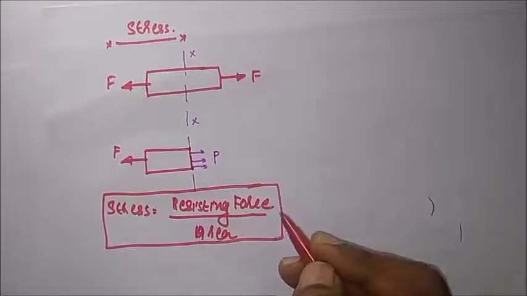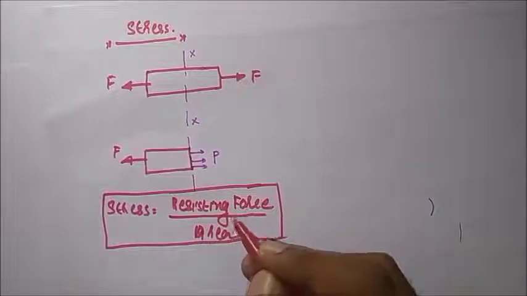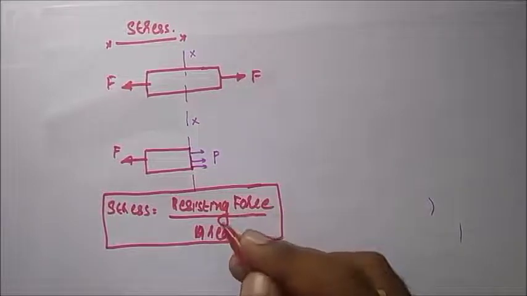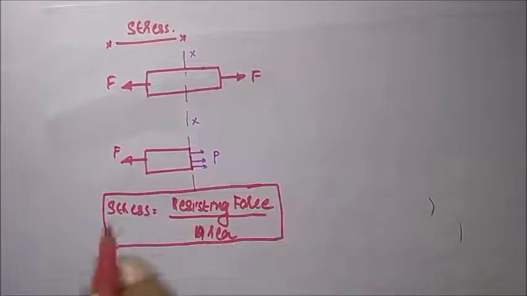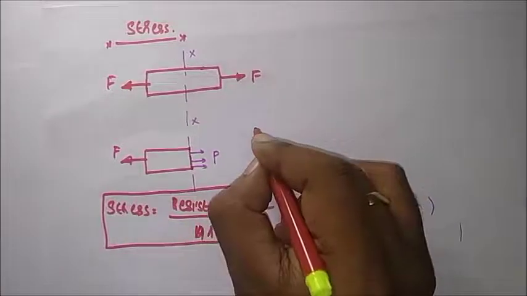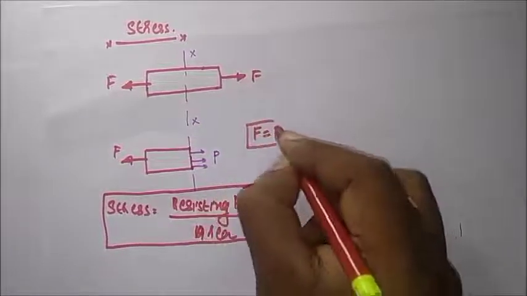We are dealing with mechanics of solids. In mechanics of solids, the important assumption is that the body is in a static equilibrium condition. At equilibrium, the body may stretch, elongate, be compressed, or a twisting effect takes place. Therefore, the important assumption is that the external force applied on the member is equal to the resisting force generated in the member.